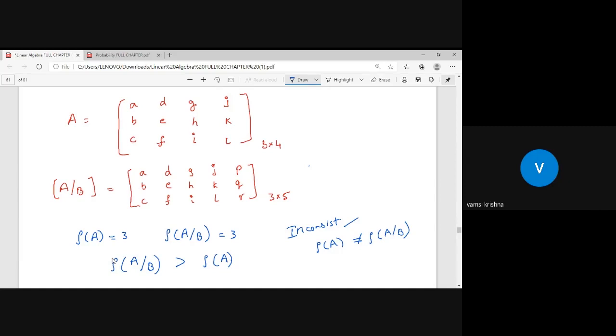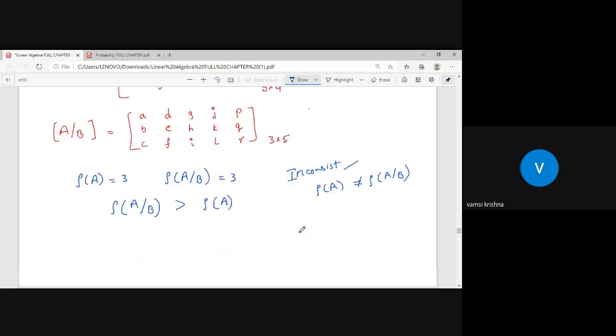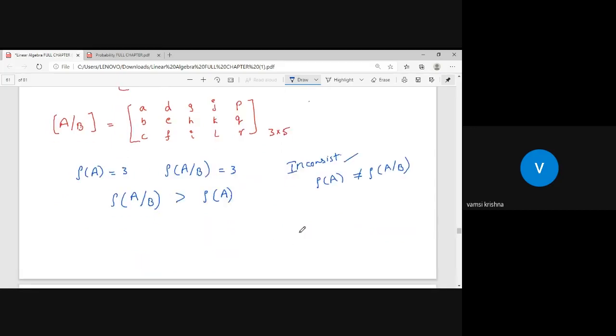Because it is a 3 by 5 matrix and it is a 3 by 4 matrix. Rank of AB must be greater than or equal to rank of A. Yes. So the highest possible rank of AB can be 3.